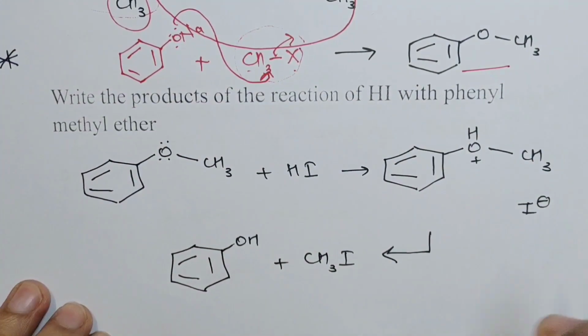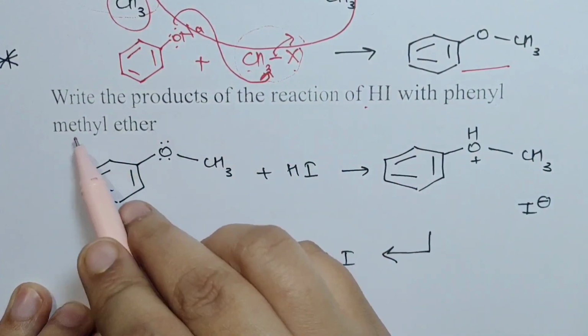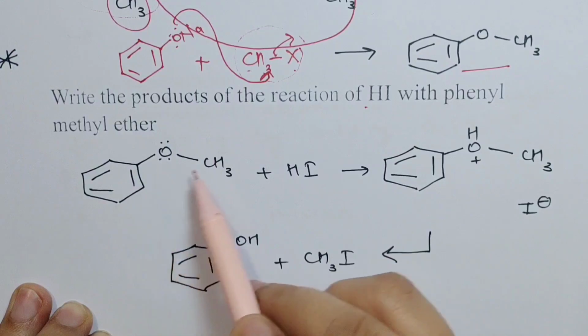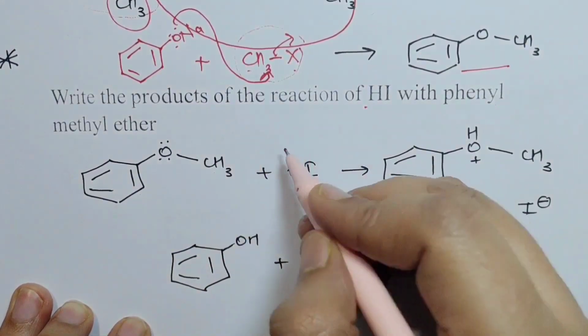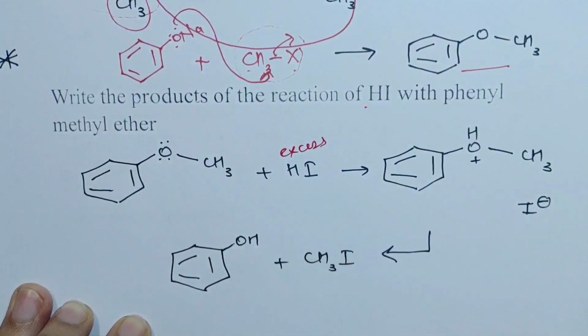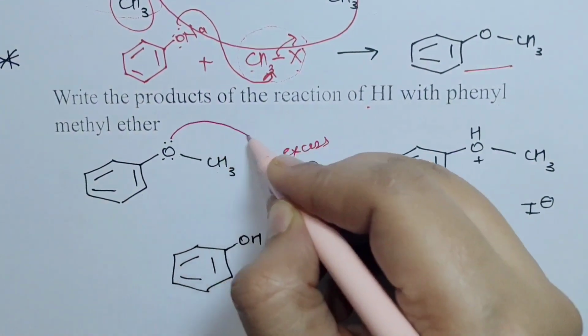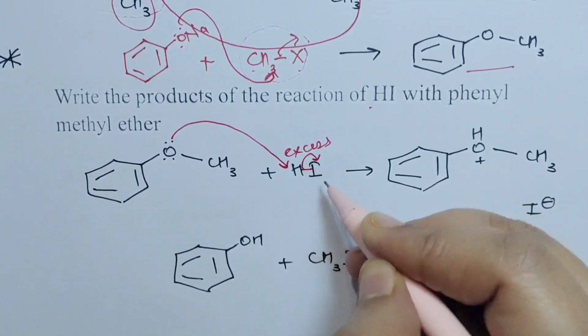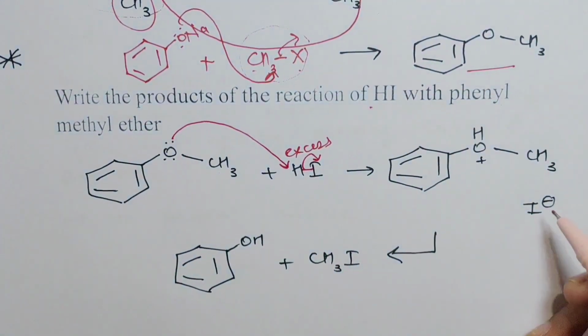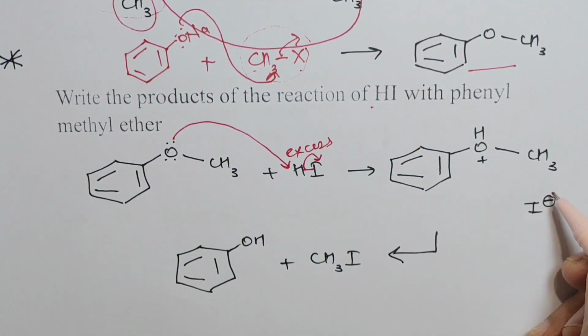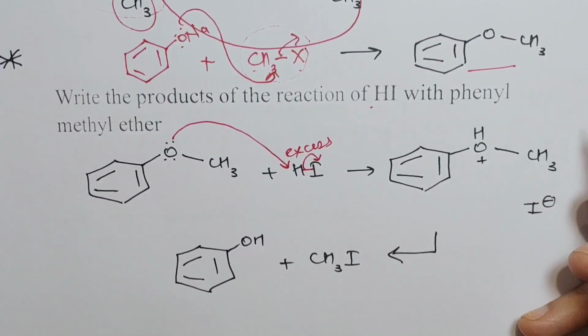Moving on to the next reaction. Write the products of the reaction of HI with phenyl methyl ether. This is your phenyl methyl ether or anisole. When treated with excess of HI, what would we get? First, because this is an acid, protonation would happen, which would result in formation of iodide ion. Now, this iodide ion would generally attack the least hindered R group.